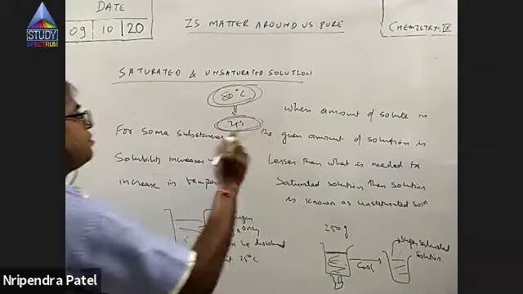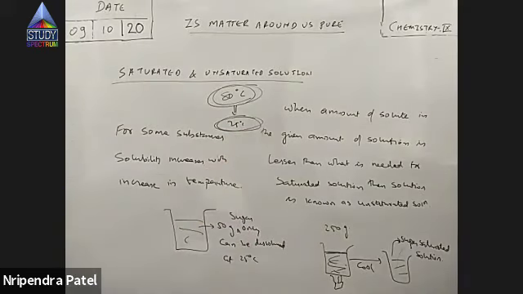So the solution obtained has more quantity of sugar than I could dissolve at 25 degrees Celsius to make a saturated solution. Such solutions are known as supersaturated solution. Right? Yes, sir. Okay. So now we have another classification of solution: saturated solution, unsaturated solution, and supersaturated solution.